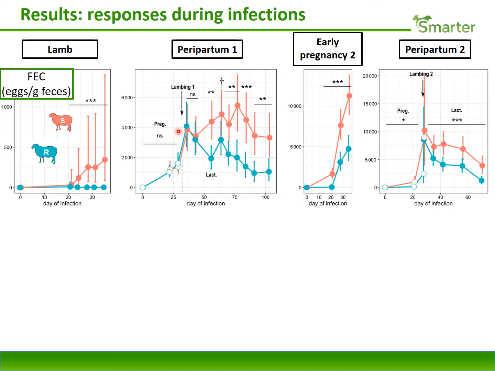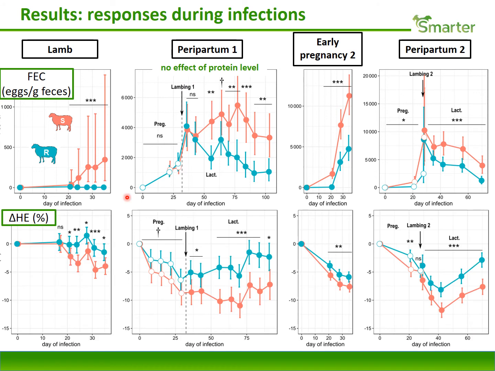However, this effect was lower around lambing in the first peripartum with trickle infection, and to a lower extent in peripartum 2 with the single-dose infection. The effect of protein was non-significant, and the responses were also consistent in terms of hematocrit. We observed a loss in hematocrit that was higher in the susceptible line compared to the resistant line.